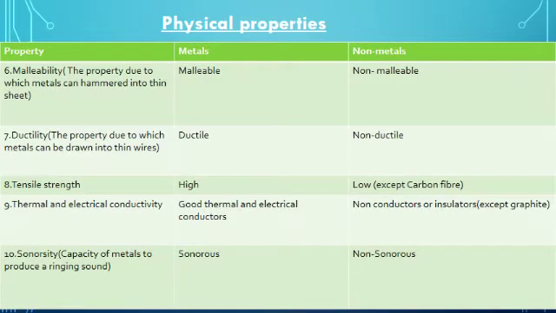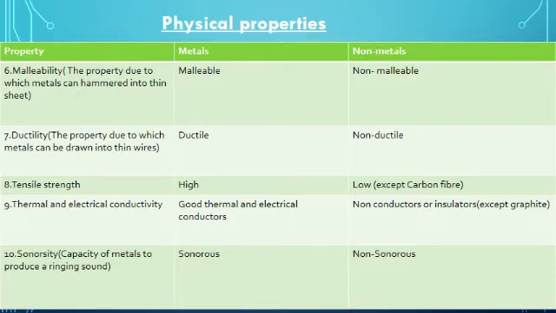Next property is malleability. Malleability is the property in which a substance can be hammered and converted into sheets without breaking. Metals are malleable and can be converted into sheets because they are hard, whereas non-metals are non-malleable.